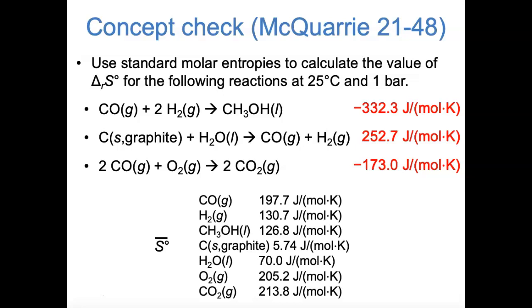In other words, we lose 3 moles of gas, so the entropy decreases pretty significantly. In the second reaction, we start with no moles of gas and end up with 2, so the entropy increases, a little bit less than the first one decreased. And then in the third reaction, we start with 3 moles of gas and end up with 2, so we lost 1 mole of gas. The entropy is negative, but not as negative as the other reactions were.